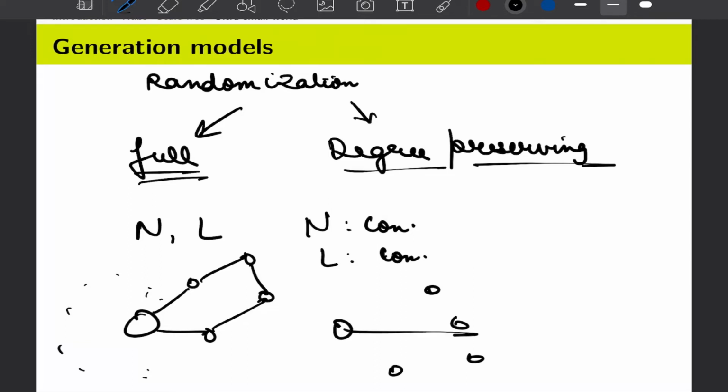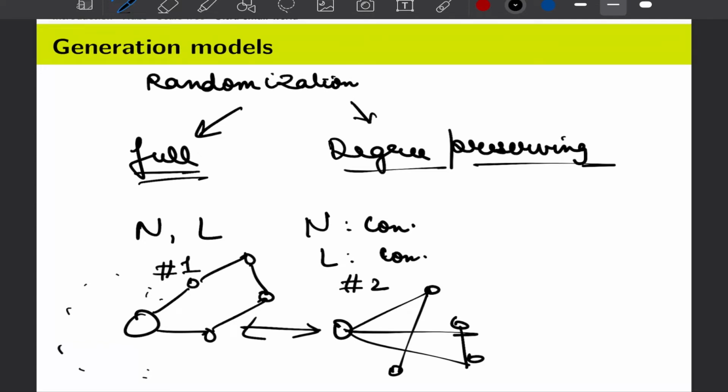So you will say that rather than this, I can place links like this: 2, 3, 4, 5. So this network 2 is the randomized version of network 1, and you can imagine that as the network size grows, you can have infinite variants of this randomized version.